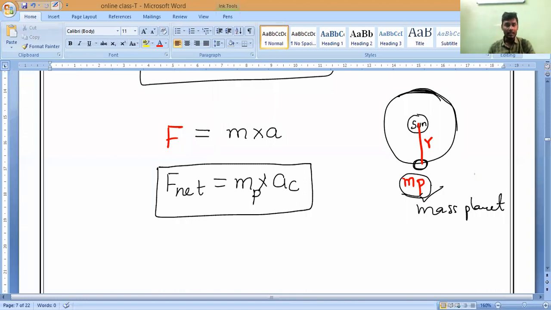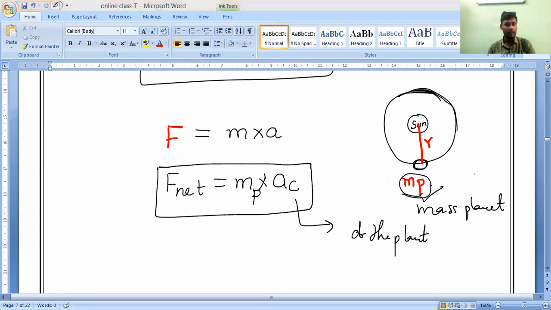Around the sun. Are you clear? Here F indicates gravitational force, MP indicates mass of the planet, AC indicates the centripetal acceleration of the planet. Everything is planet only, not the sun. That is what you have to be clear about.